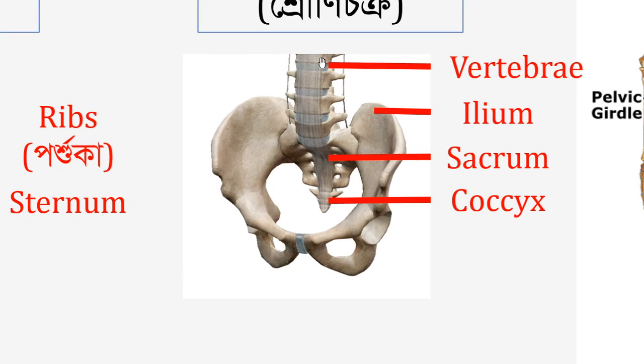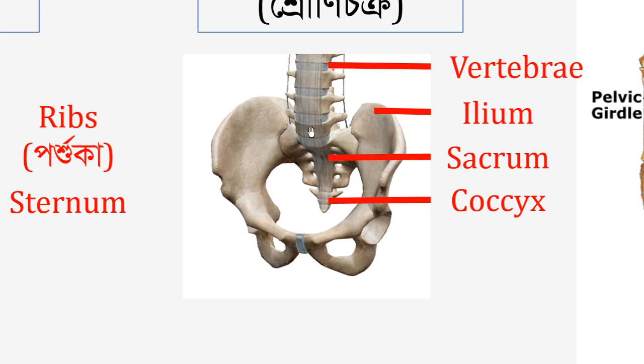So the later part of vertebra is the sacrum, and the later part of sacrum is called coccyx. And then in the pelvic girdle region, here we see two long curved bones called ilium.